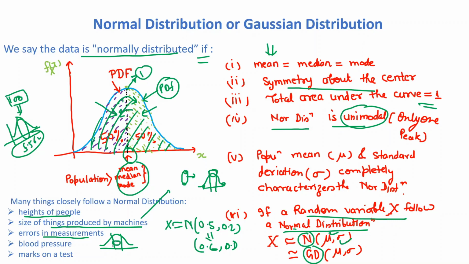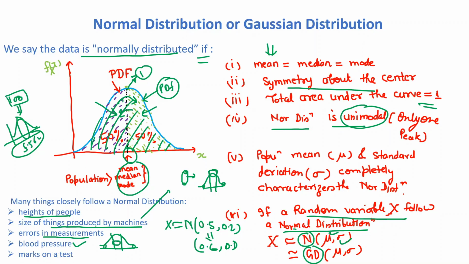It means most of the errors will be the same and will lie in this particular region, and you will encounter very few errors. And blood pressure. In the same way, most patients have the same type of blood pressure, but very few people have blood pressure that fluctuates. And the marks on a test. We have already discussed that the marks on a test are also normally distributed data.